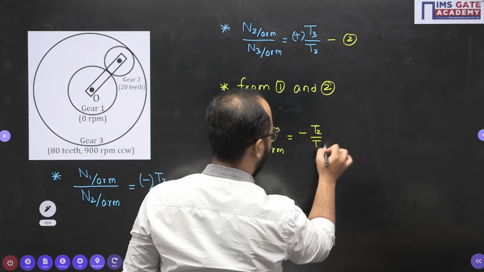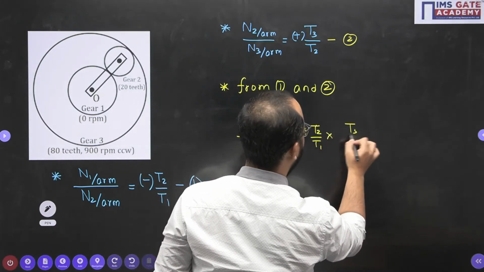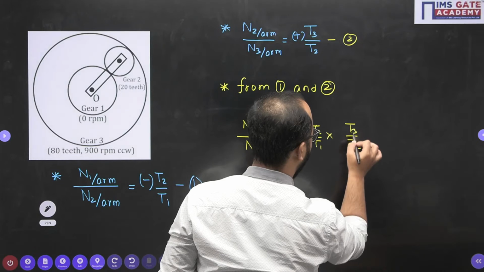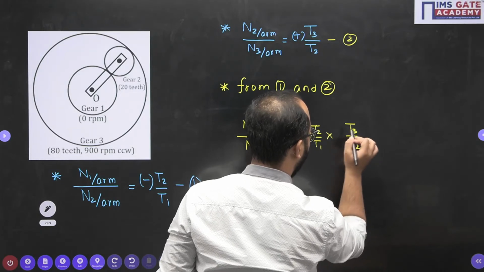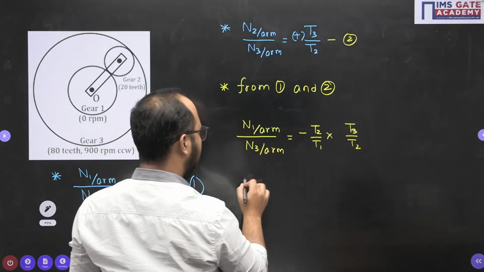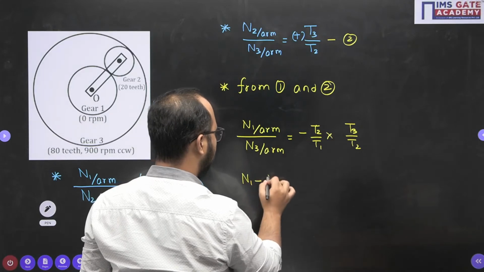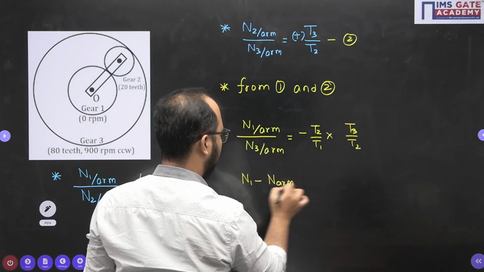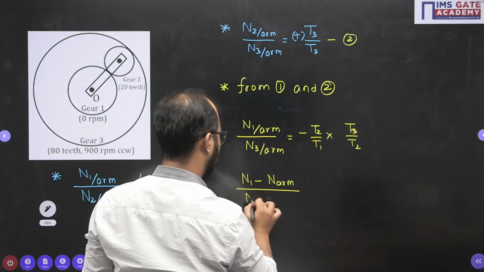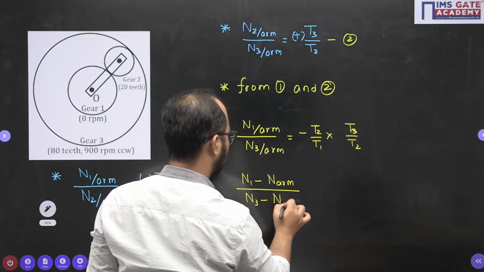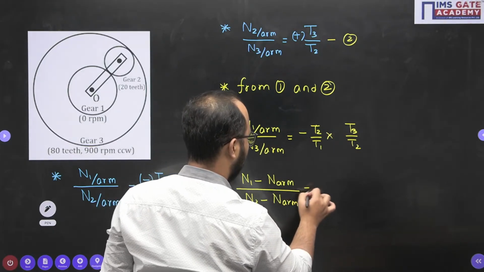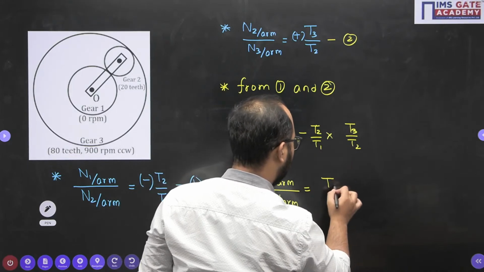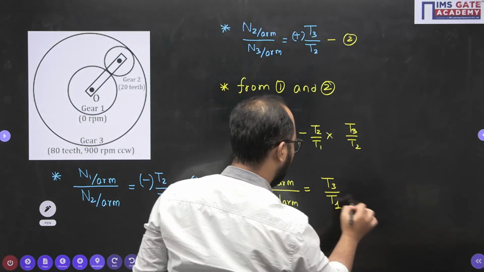Minus T2 by T1 multiplied by T3 by T2. So N1 with respect to the arm can be written as N1 minus N arm, and N3 minus N arm. So T2 will get cancelled out, leaving T3 by T1. This is the relation.